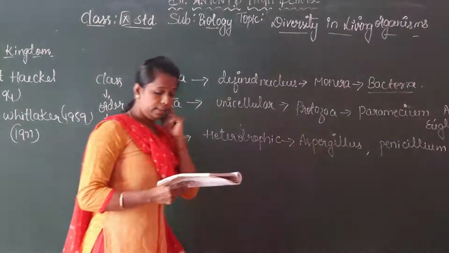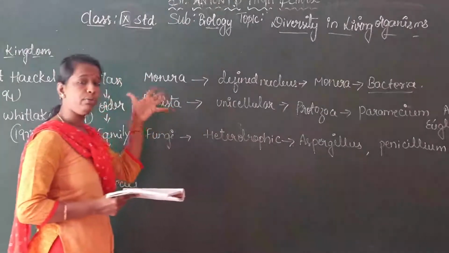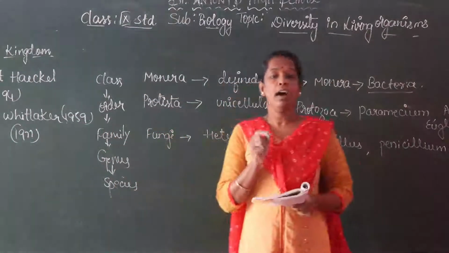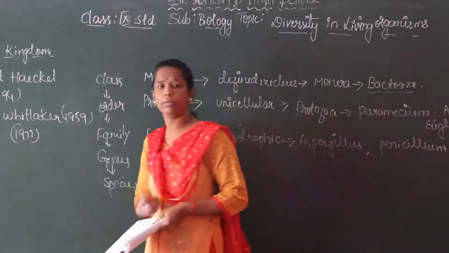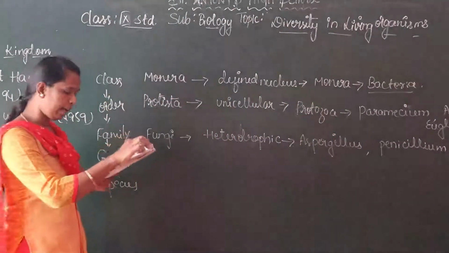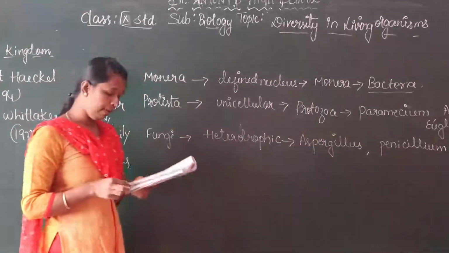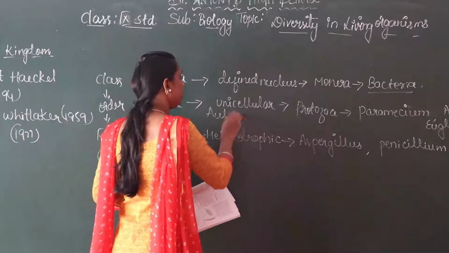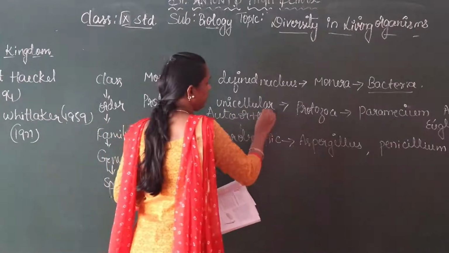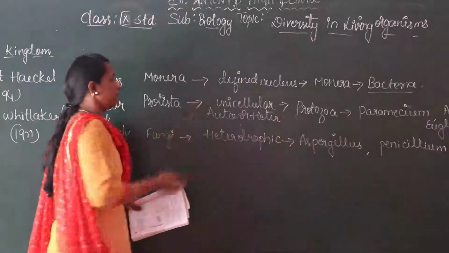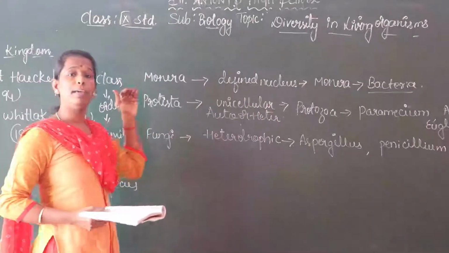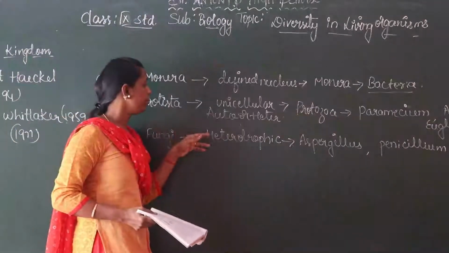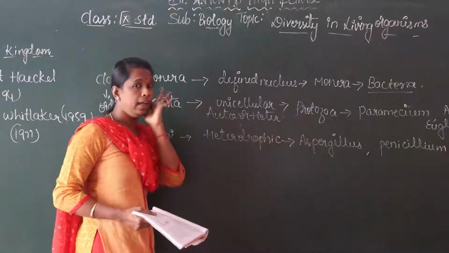Next kingdom name is called Protista. In the Protista, the group has unicellular organisms, or eukaryotic unicellular organisms. Unicellular, you know that one. Uni means what? Single cellular organisms. The mode of nutrition may be heterotrophic or autotrophic. So in these kingdom organisms, it may be unicellular, and it may get nutrition by autotrophic nutrition or heterotrophic nutrition.